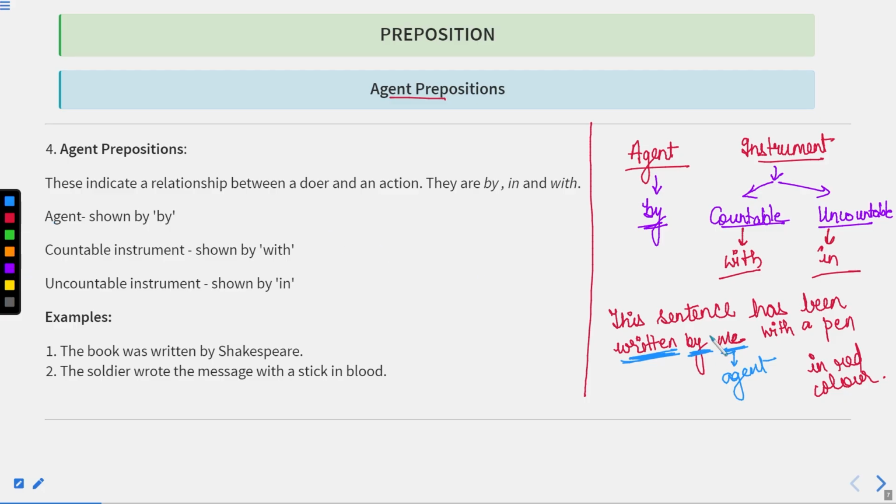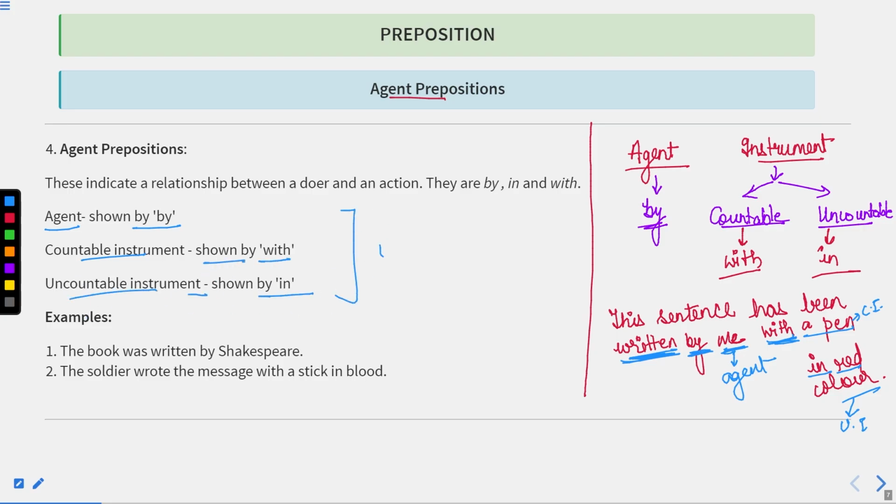So here you can see that with is used for pen, and pen is a countable instrument. CI means countable instrument. And in red color, this red color or red ink is an uncountable instrument, and we have used in with it. So agent is shown by by, countable instrument is shown by with, and uncountable instrument is shown by in.